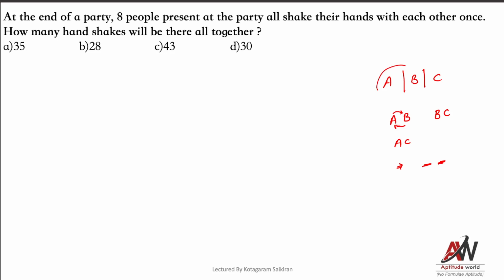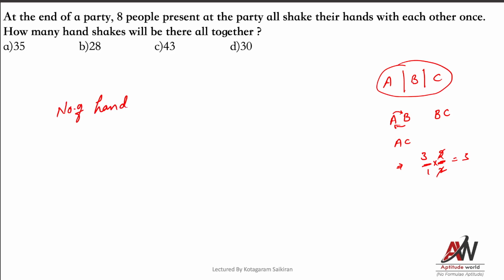How many people are there totally? Fill that here, 3. Next, 2. This is not permutation, this is combination. Combination means we will not take interchanging, so we divide with the slot number.